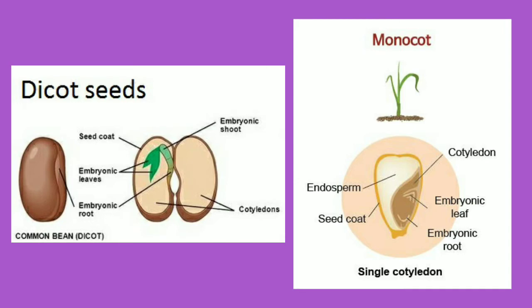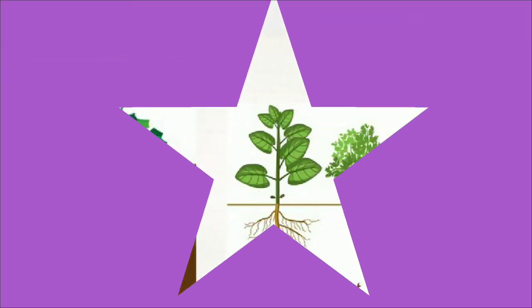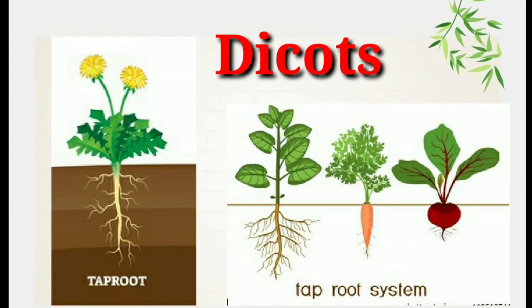As you can see on your screen, children, a monocot seed and a dicot seed. So what is a cotyledon? It is a significant part of the embryo within the seed of the plant. As you can see here, children, that is a cotyledon. So a dicot seed has two cotyledons, whereas a monocot seed has a single cotyledon. Okay, got it, children? Now let's see the root system in dicots and monocots.